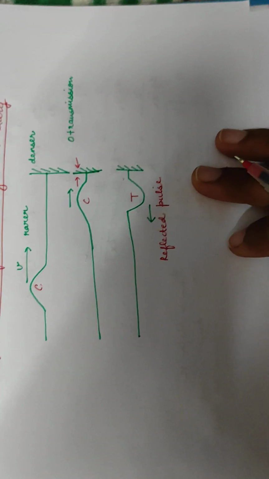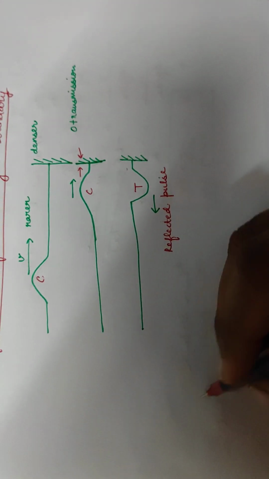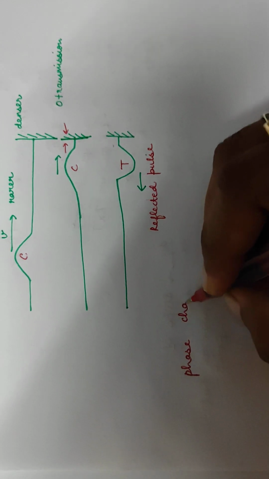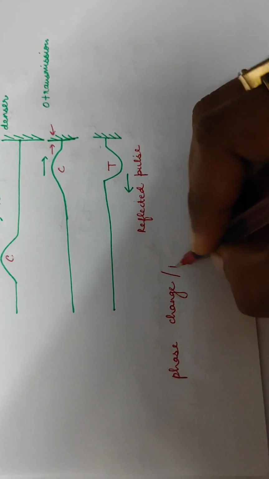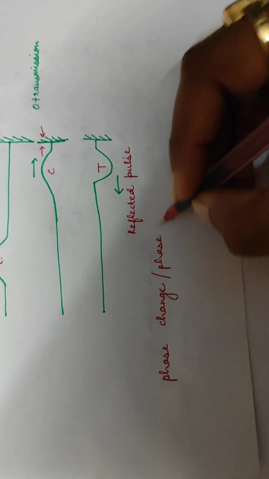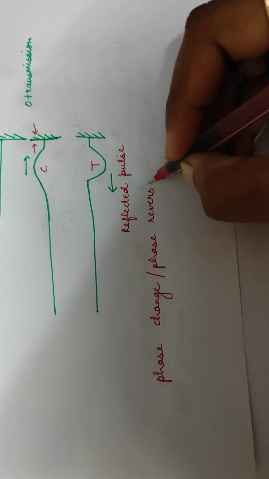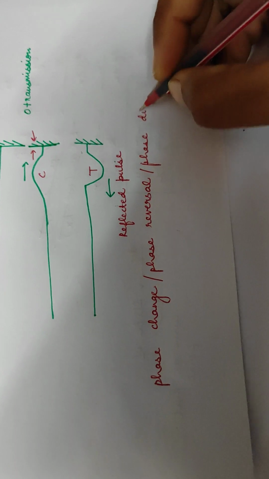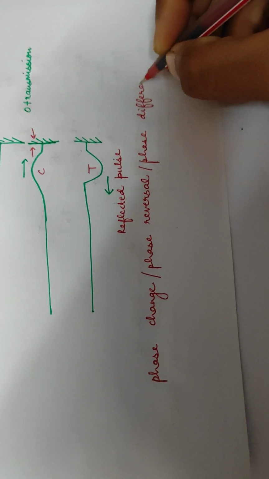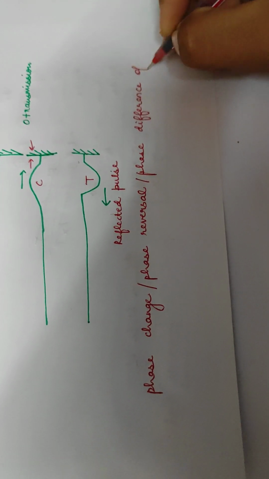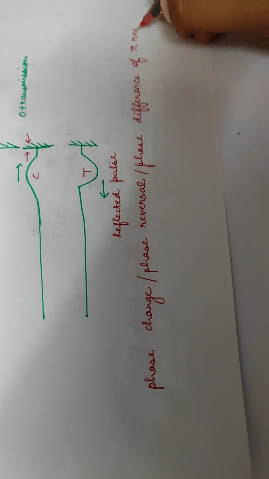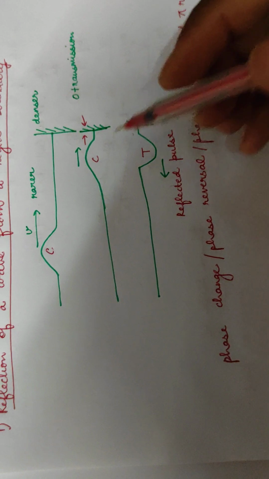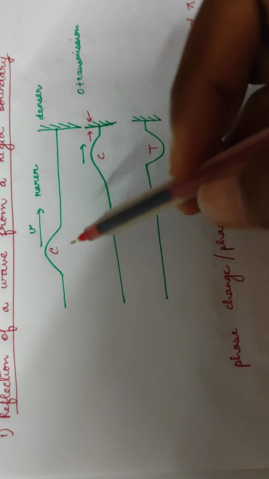Okay, you can also say that there is a phase change or phase reversal or phase difference of pi radians, which means that there is 180 degrees change.